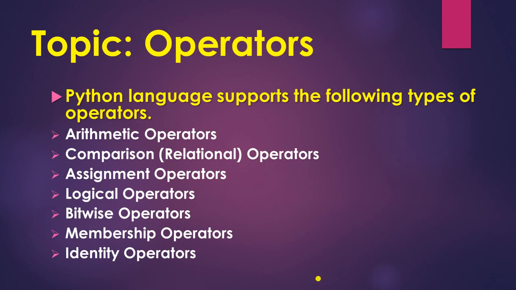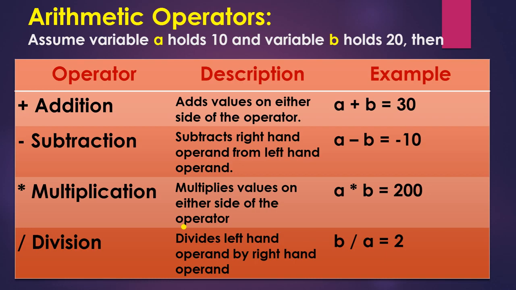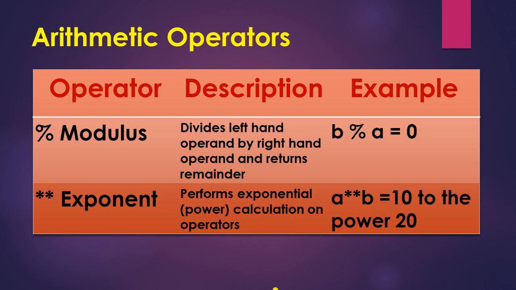Now the next is the operator. These are the operators: arithmetic operator, comparison operator, assignment operator, logical operator, bitwise operator, membership operator, identity operator. The first one is the arithmetic operator. Arithmetic operators are very simple: plus, minus, multiplication, division, modulus and exponent. Modulus means it will give you the remainder and exponent means it will give you the power.